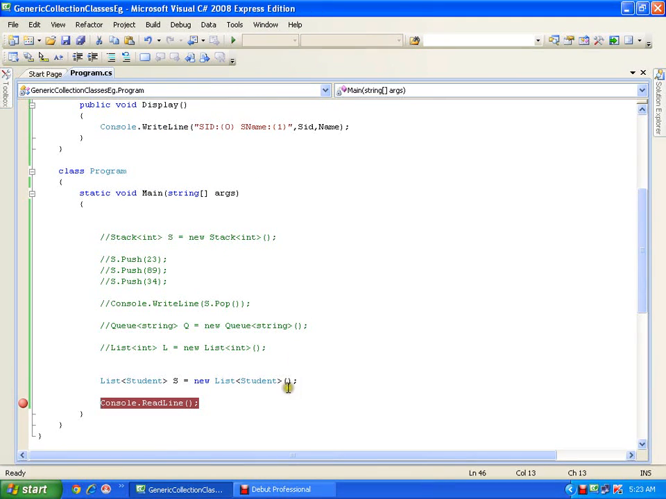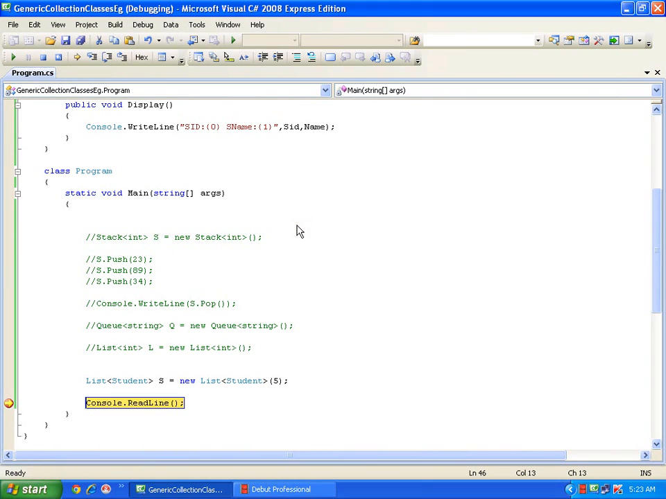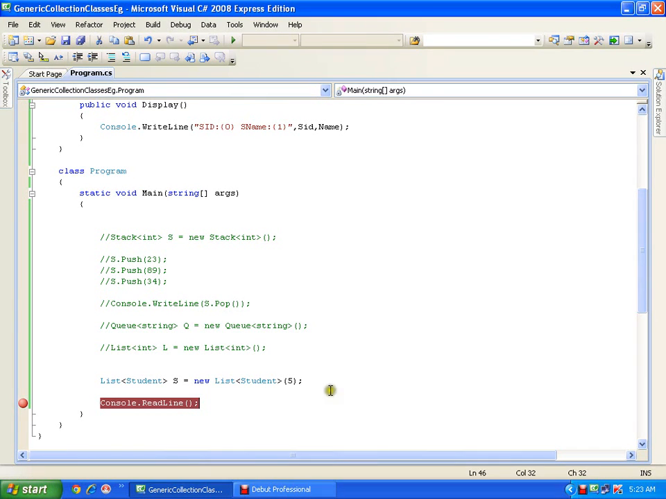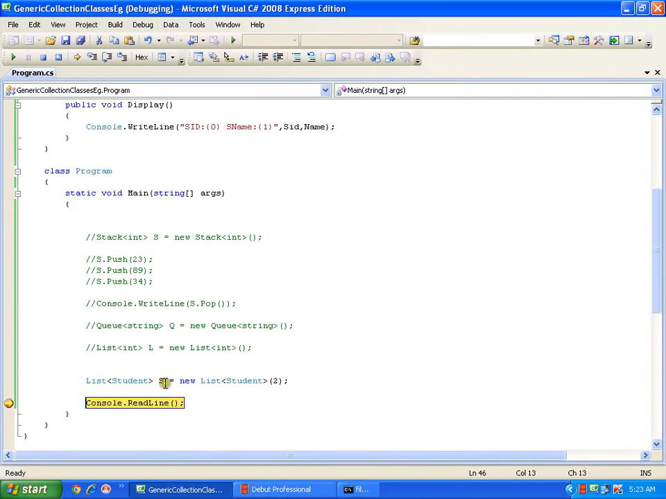Now if I want to define some size, if I say size as 5 and execute, by default I can store 4 students, but if I say the size as 5, capacity is 5 now. Stop this. Now if I define the size as 2, let us see whether it takes the default size or the size as 2. It takes the size as 2, but the default size is 4. Now I will stop this.